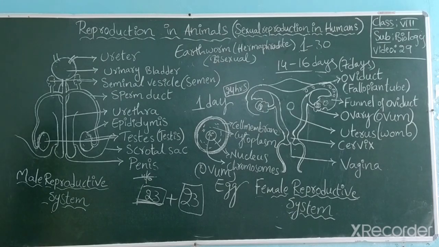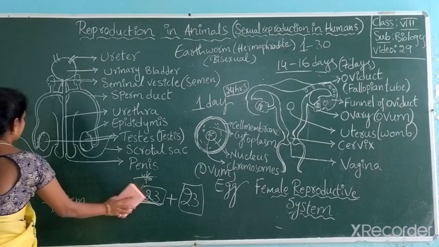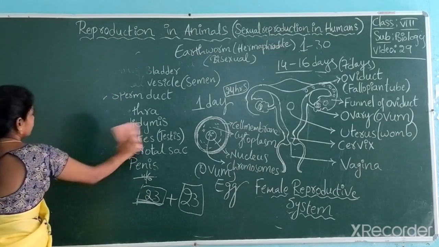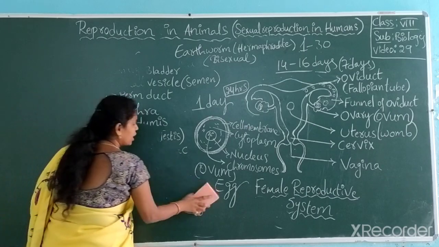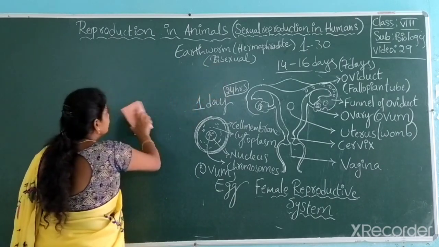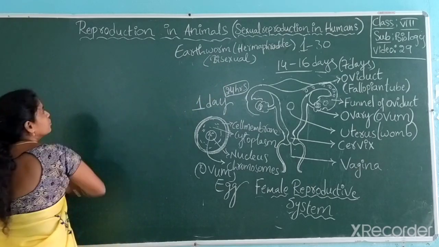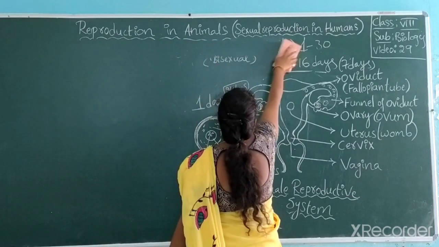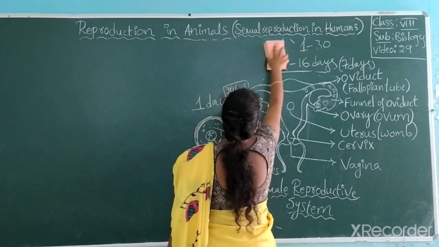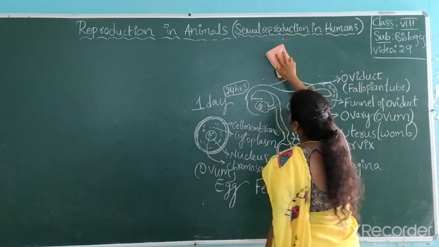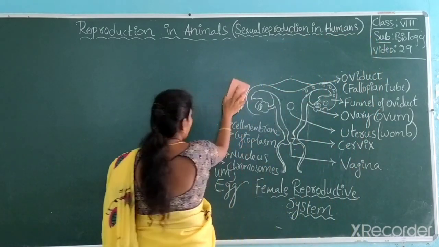So I am clearing the board. If possible, write down running notes. Even I am clearing this ovum also.